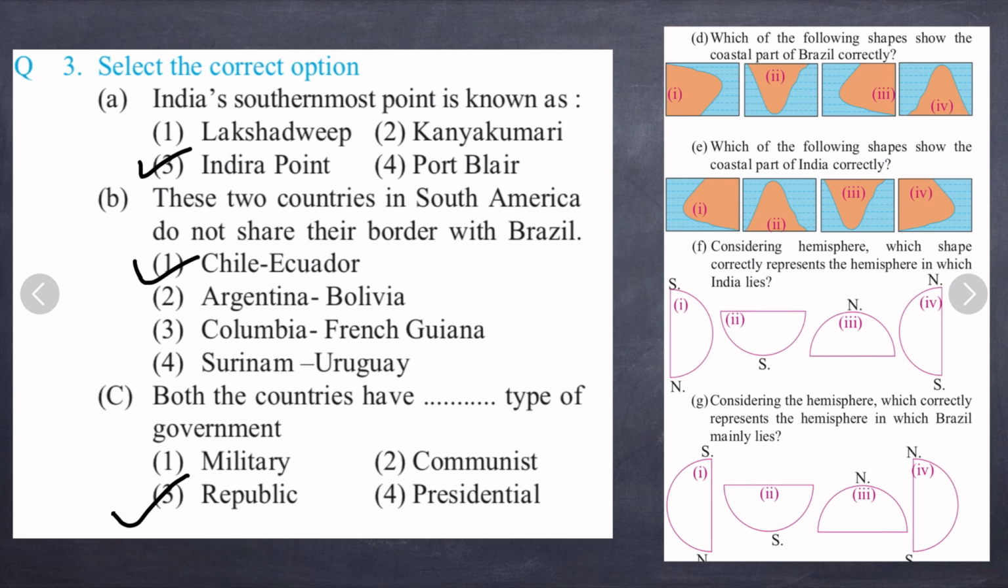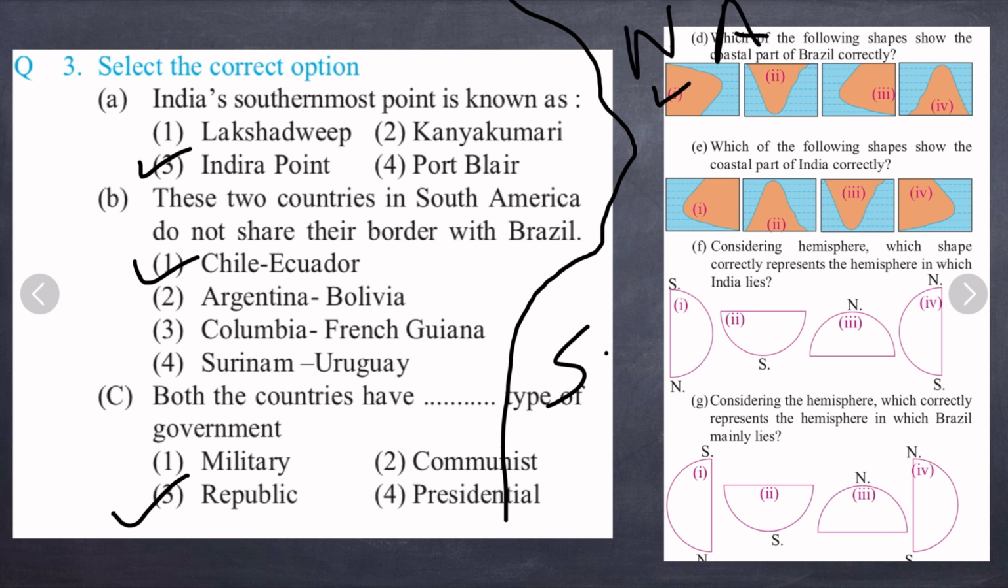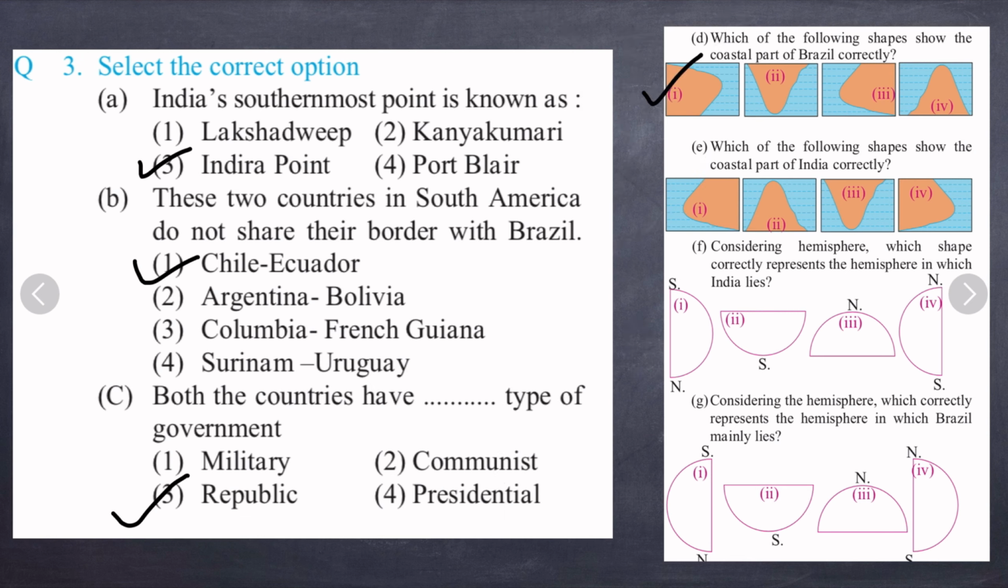Which of the following shapes correctly show the coastal part of Brazil? So the coastal part of Brazil is this one. We know that Brazil is like this. So over here is North Atlantic, over here is South Atlantic. So it is somewhat like this. The answer is the first one. Which of the following shapes show the coastal part of India correctly? So it is this, like the peninsula, like this. This is the coastal part of India.